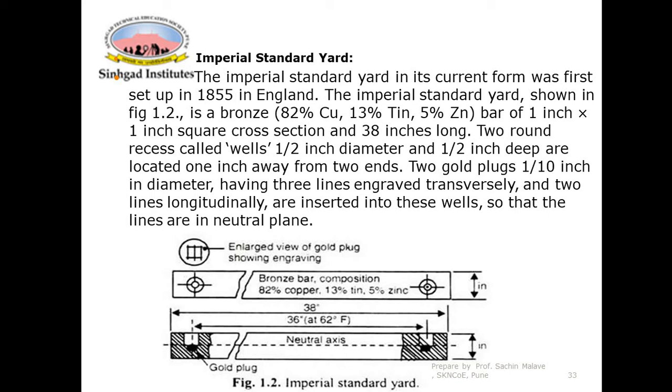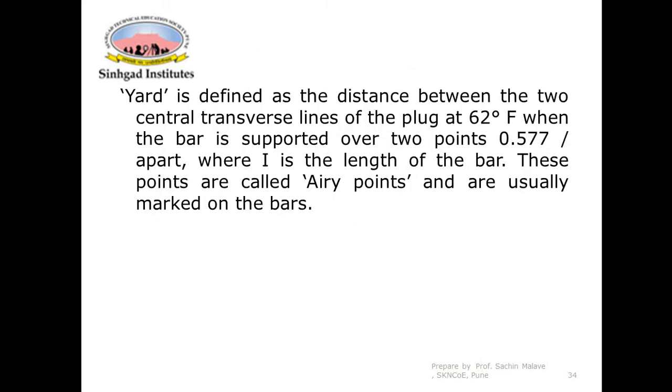That distance is referred to as 1 yard. These two are called the prototypes. These are the international prototypes for linear measurement, that is the 1 meter prototype and the 1 yard prototype. They are universally accepted, and are referred to as the ultimate reference for any linear measurements.